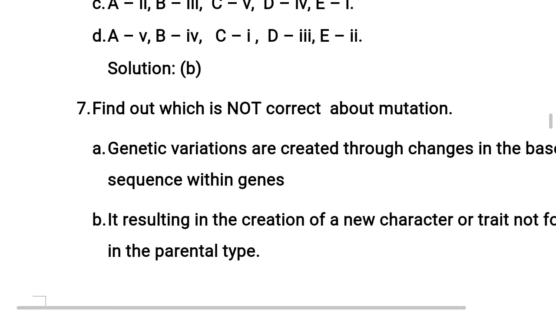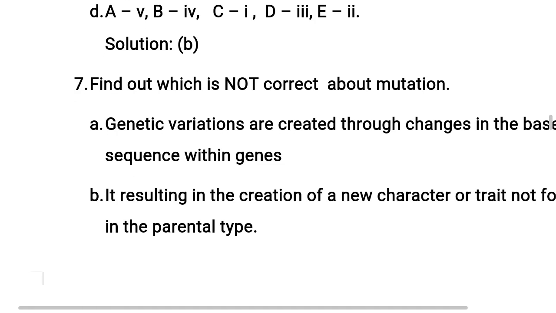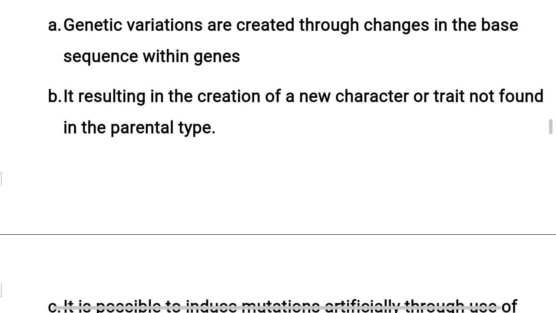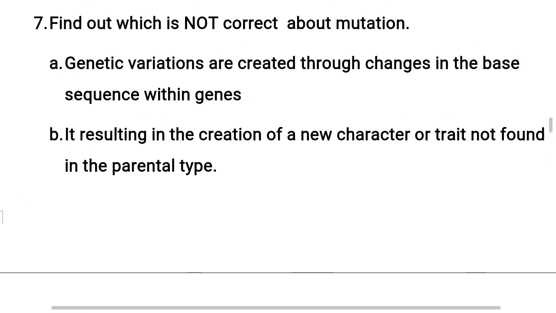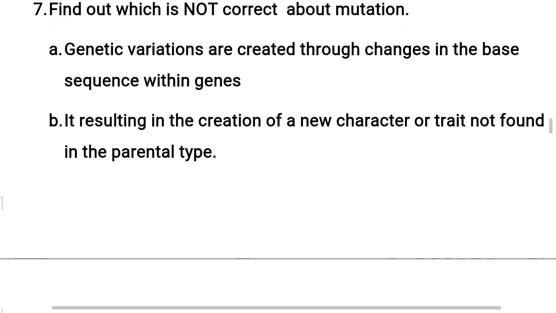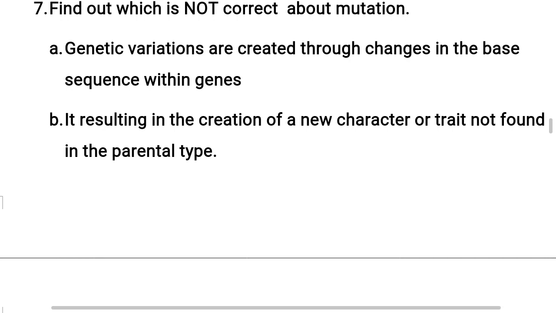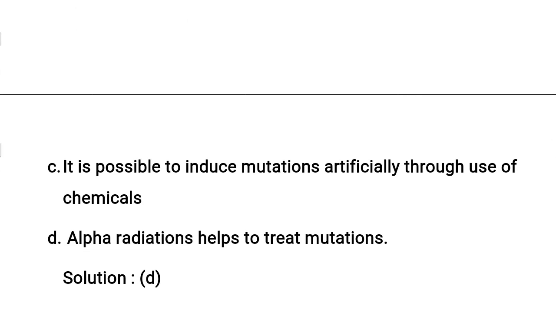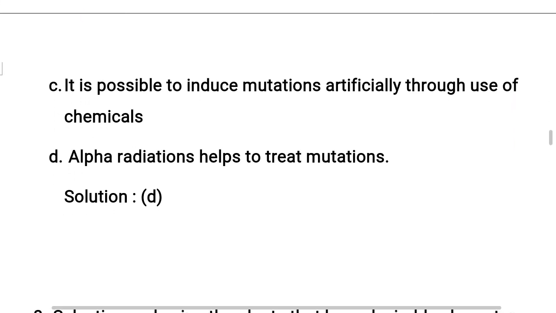7th question. Find out which is not correct about mutation. Students, we need to identify a false statement from the options A, B, C, D. Now let us see one by one. Option A, genetic variations are created through changes in the base sequence within genes. Option B, it results in the creation of a new character or trait not found in the parental type. Next, option C, it is possible to induce mutations artificially through use of chemicals. Option D, alpha radiations help to treat mutations.